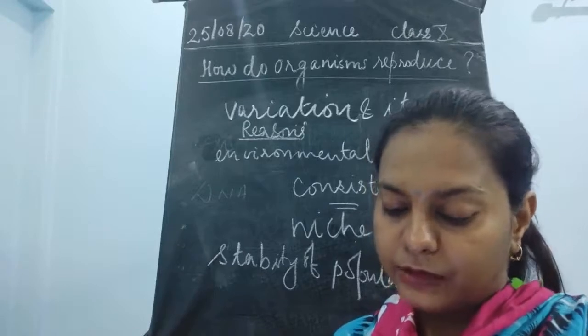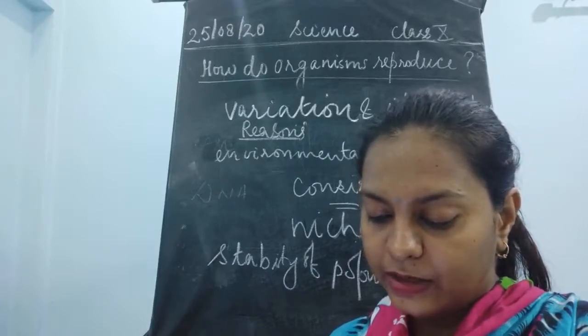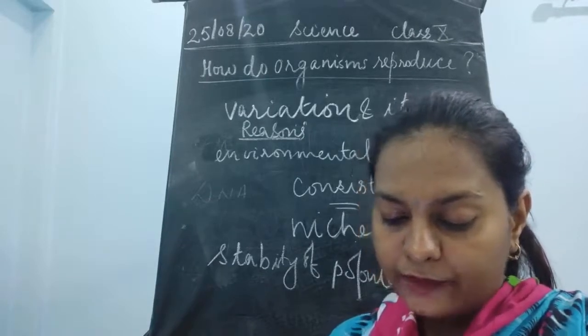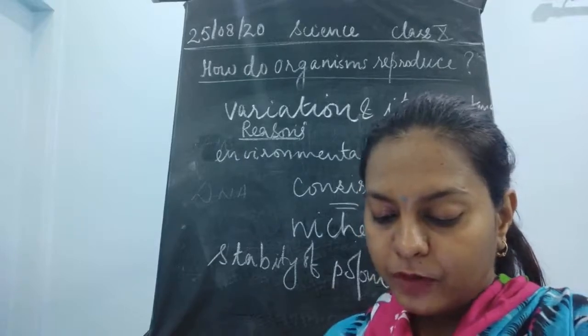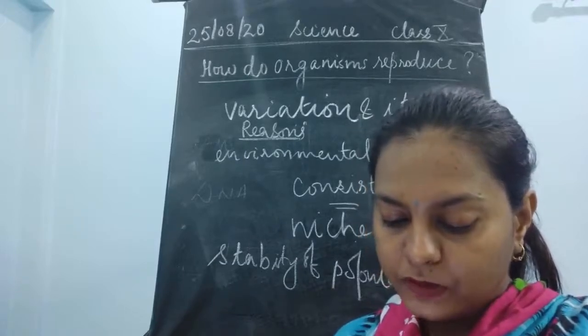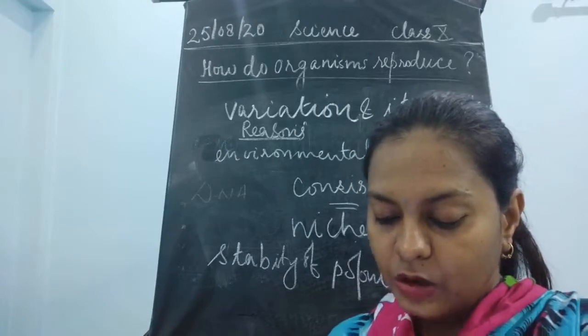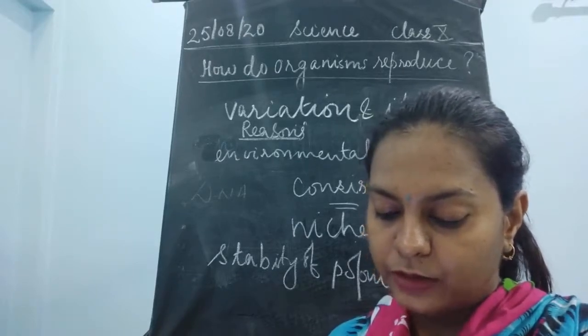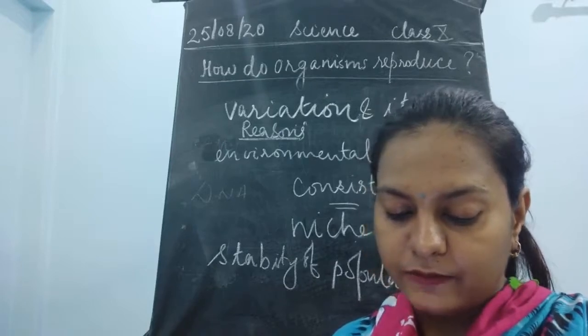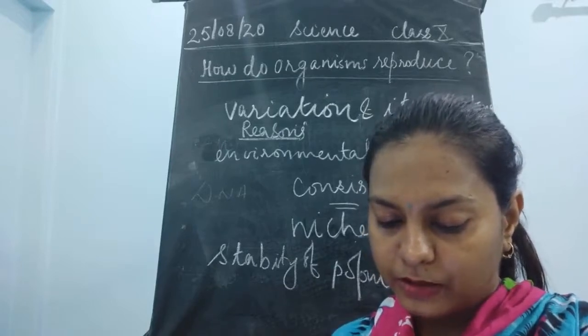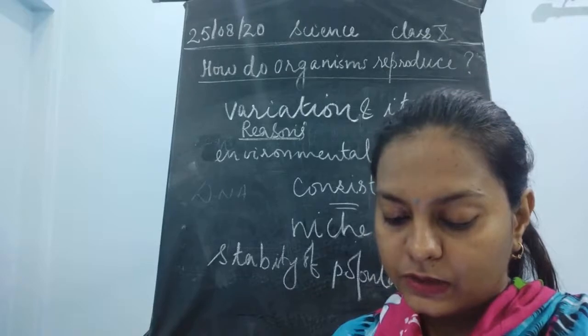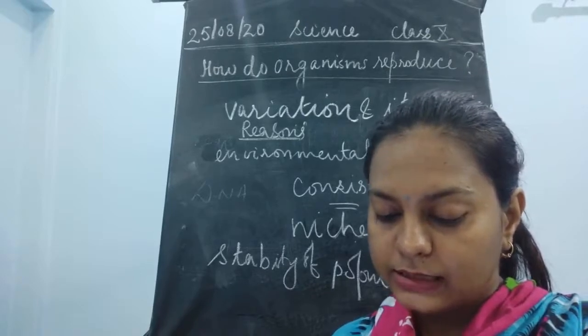Thus, if there were a population of bacteria living in temperate water, and if the water temperature were to be increased by global warming, most of the bacteria would die. But a few variants resistant to the heat would survive and grow further. Variation is thus useful for the survival of the species over a period of time. So this is the importance of variation, as it has been given here.